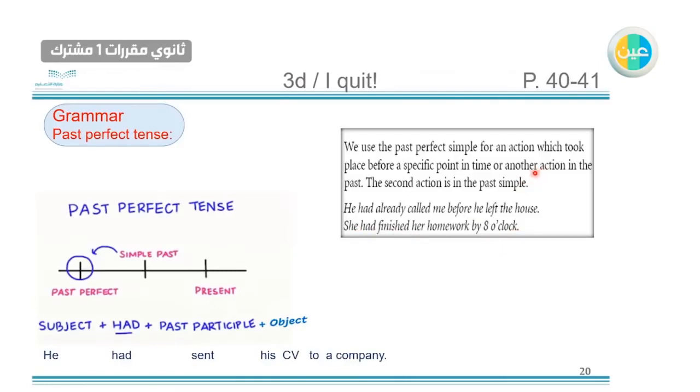Or we use it for an action in the past when the second action is in the past simple. For example, if we had two actions that happened in the past, the first one will be in the past perfect, as you can see here in the chart, and the second one will be in simple past. For example, he had already called me before he left the house. So he called, then he left. The first one we use the past perfect, the second one we use simple past.